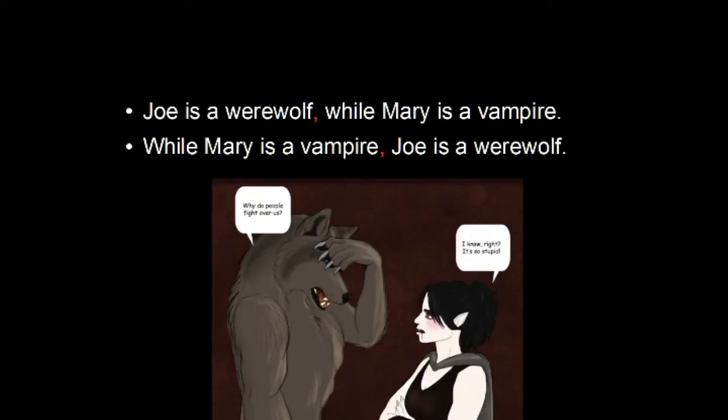Also remember that while also has a time meaning. You can usually tell the difference because when it has a meaning of direct contrast, there is no progressive verb. Also, the meaning doesn't have a time kind of meaning. It's different. So the main contrast subordinators we talked about were even though and while.